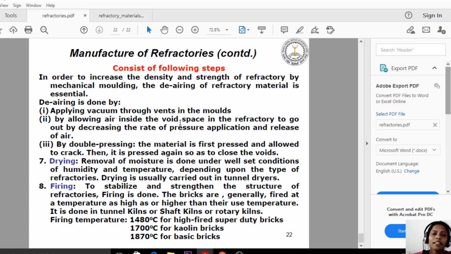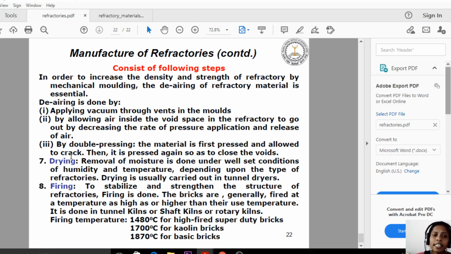So we are doing the de-airing process by using three methods. The first one is by applying the vacuum, that means by applying the pressure, that is a single pressing process. And in the second process, we are sending the air and getting the air outside by applying the pressure. And the third one is the double pressing process.